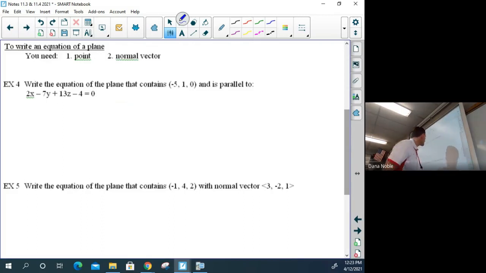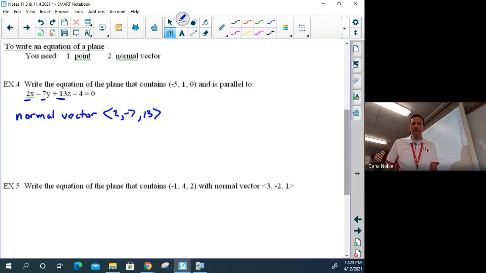So if I'm looking at this problem and they give us, find the equation of the plane parallel to this, the first thing we want to do is pull out of here the normal vector. So in our case, the normal vector is 2, negative 7, and 13. Now, you're asking, well, what about the -4?